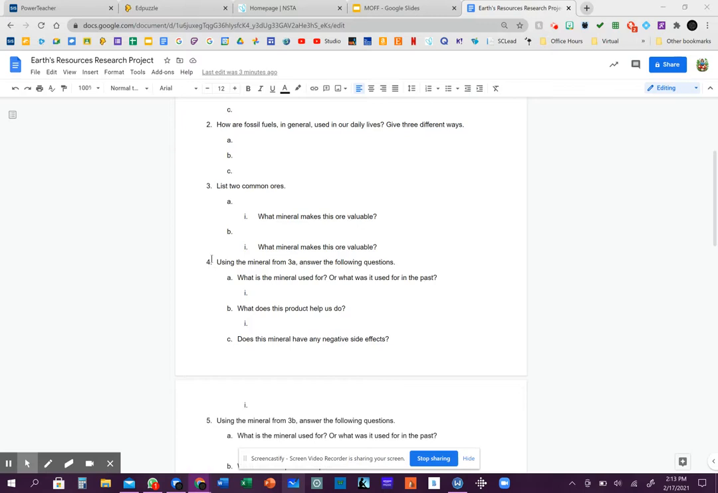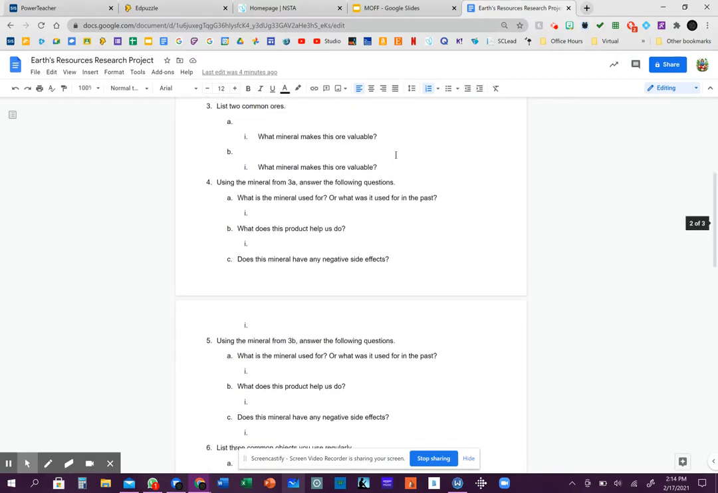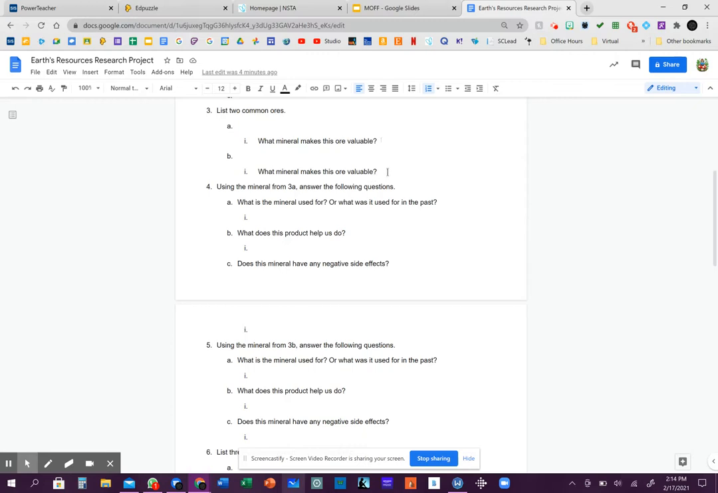When you're looking at these ores, if you pick something that has a mineral in it that you know the name of, that you know examples of where to use it, it's going to make this a lot easier. So don't make this any harder on yourself. Pick something that you already understand a little bit about. And then for number 3, underneath each ore, it asks what mineral makes this ore valuable? So if you pull up bauxite, it has aluminum in it. Aluminum is the mineral that makes bauxite valuable. That's what I'm asking you. Same thing for B: what mineral makes this ore valuable? Again, the ore would be bauxite, and the mineral that makes it valuable is aluminum.